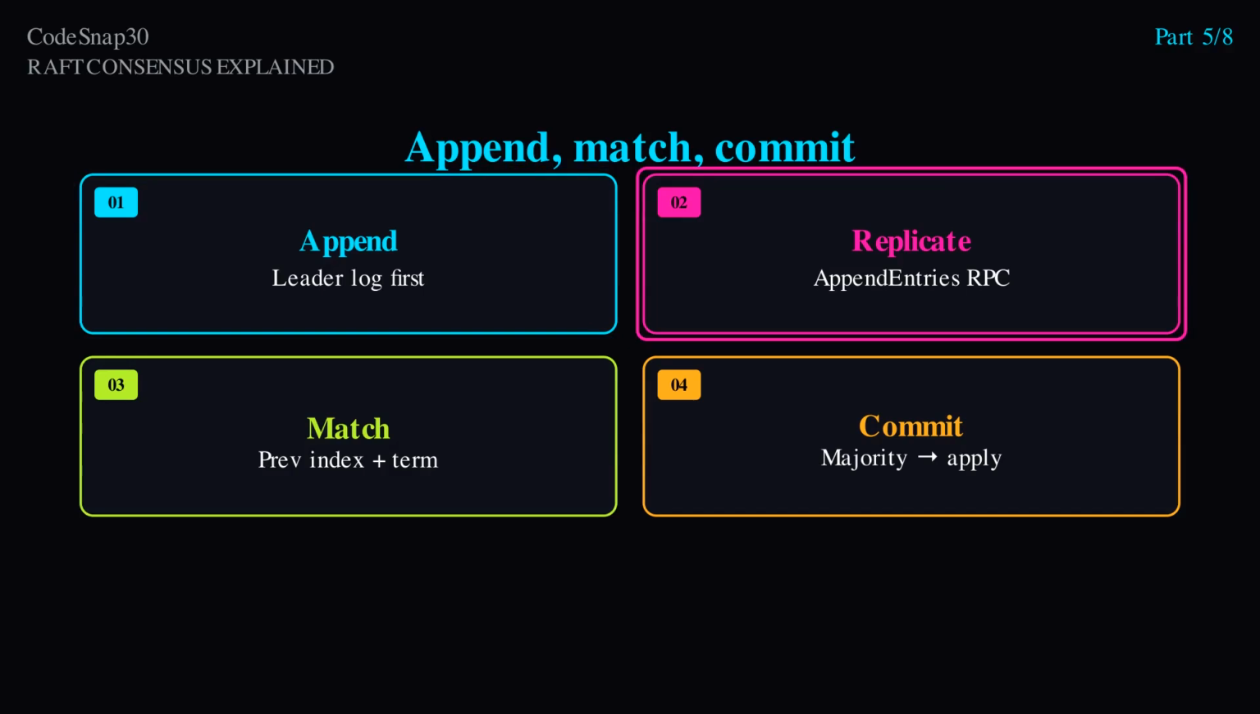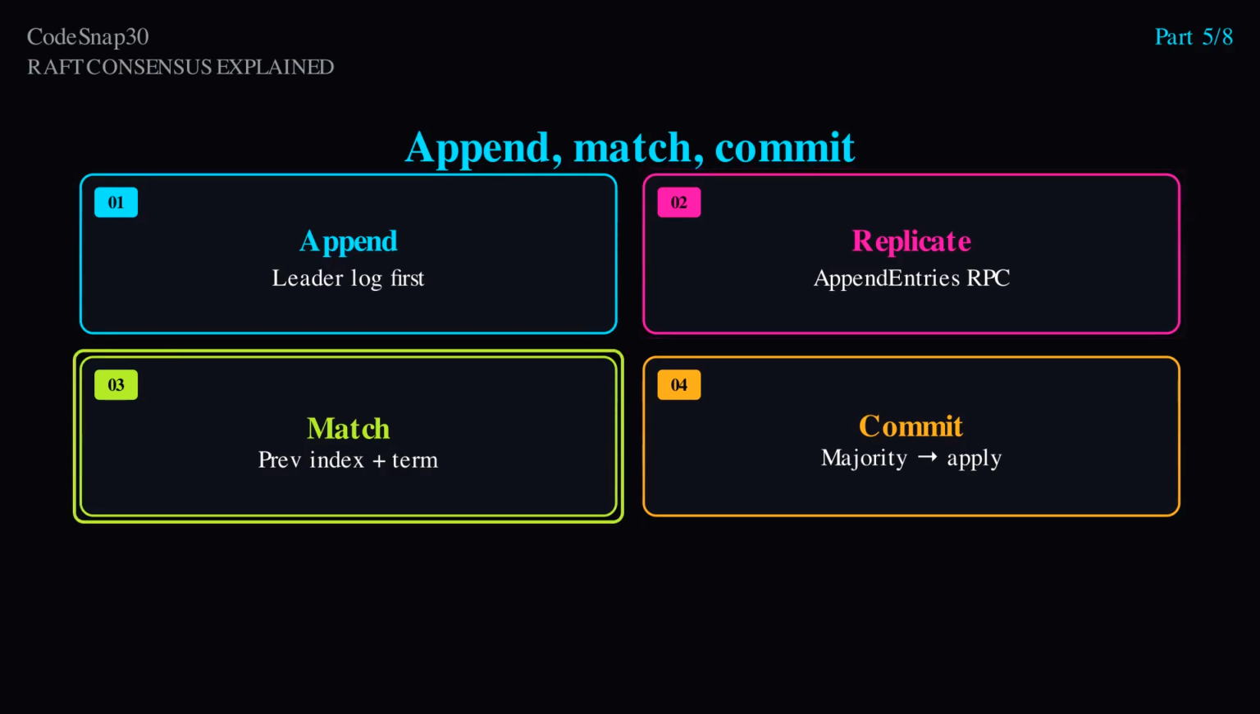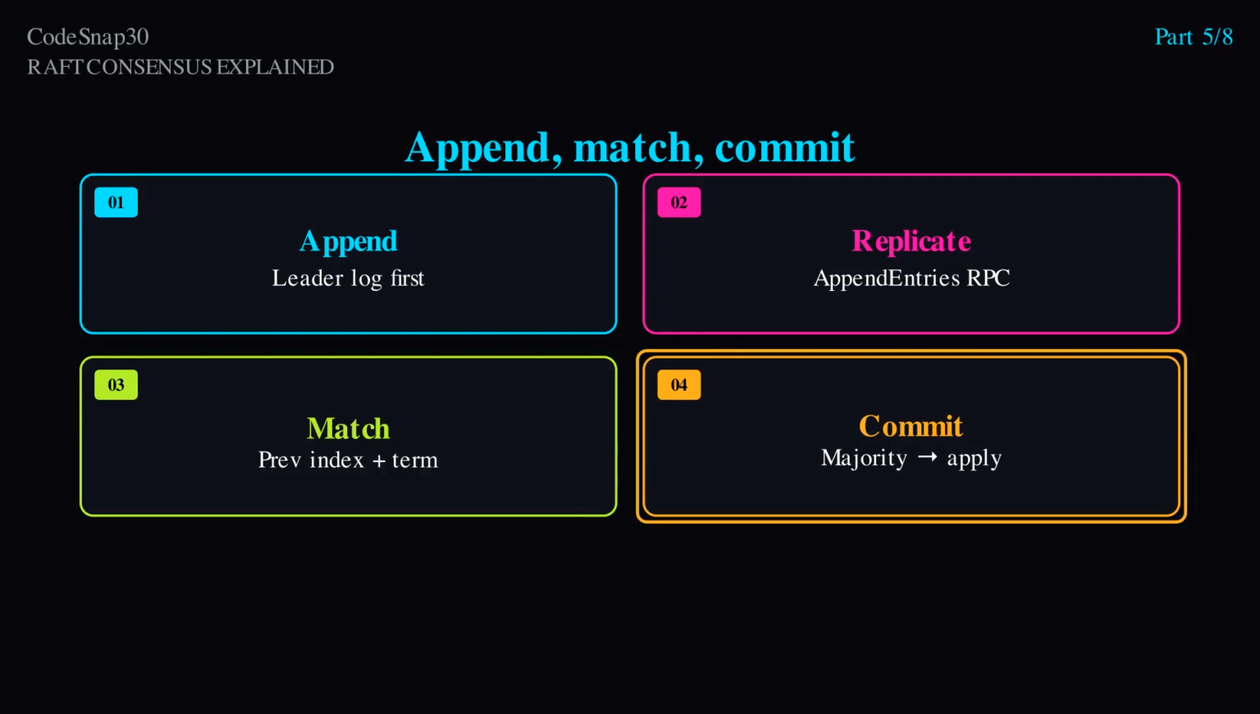An entry becomes committed when the leader knows it is stored on a majority of servers. Then the leader applies it to the state machine and can acknowledge the client. Followers apply committed entries as they learn the leader's commit index through later messages.